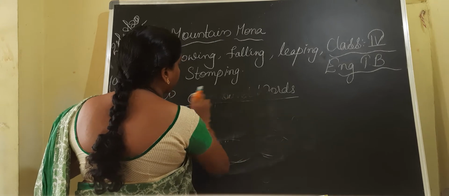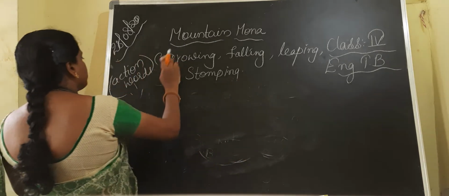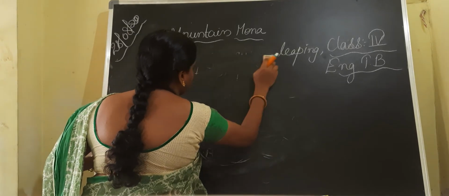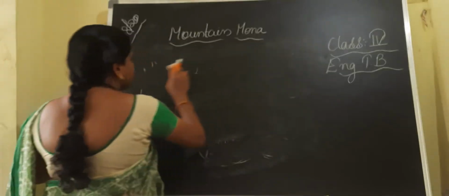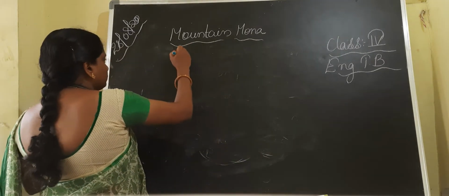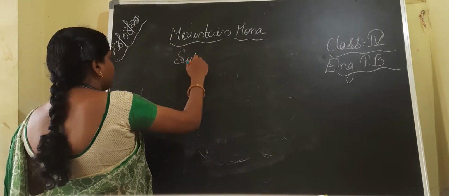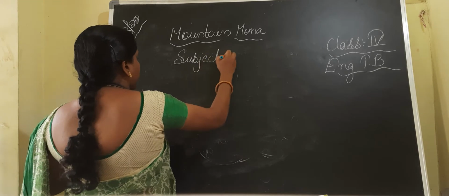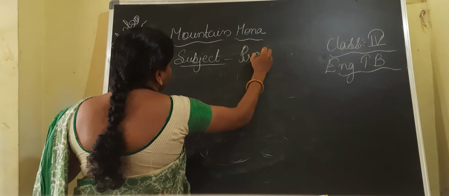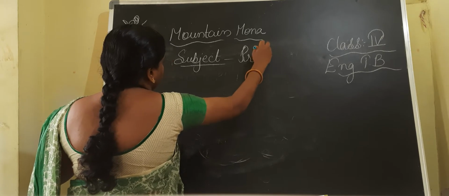Regarding the grammar point of this chapter, children, one more new term has been introduced to you, that is subject and predicate. I have already explained in the grammar part what a subject and a predicate are.